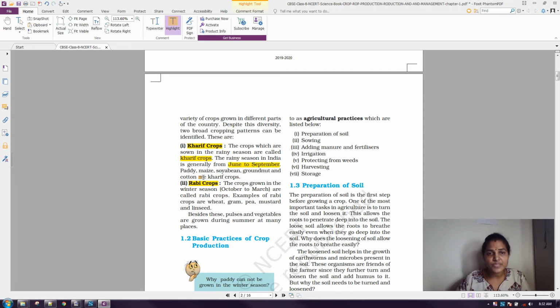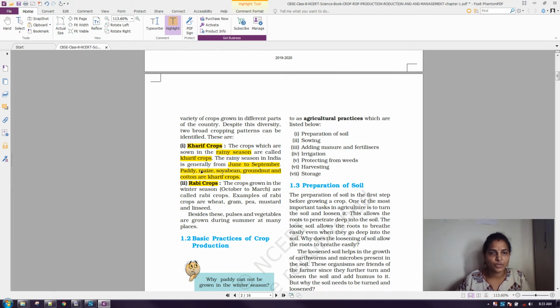What are the examples of kharif crops? Paddy, maize, soybean, groundnut and cotton. So these plants are examples of kharif crops. Three points are very important. Kharif crops are crops sown only in the rainy season. What is the rainy season in India? June to September, when we have rain.